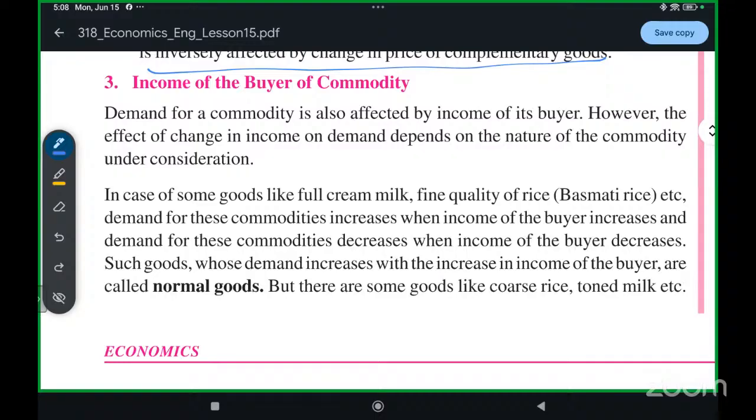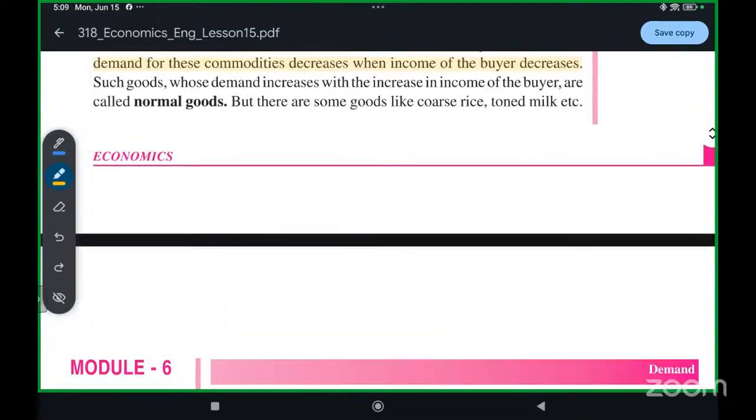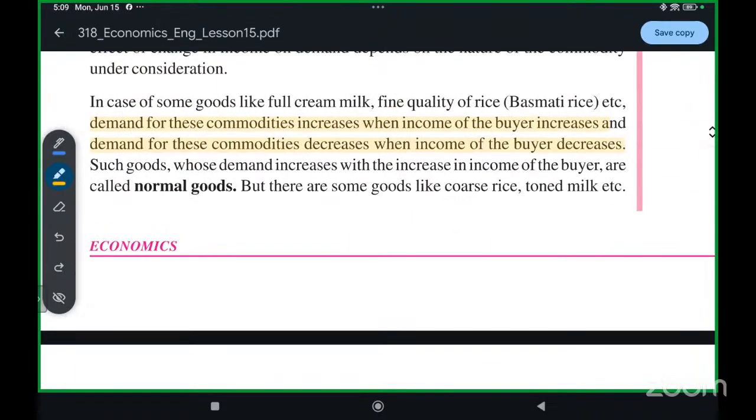But let's give this a read. In the case of some goods like full cream milk and fine quality rice, that is basmati rice, the demand for these commodities increases when the income of the buyer increases, and decreases when the income of the buyer decreases. Such goods whose demand increases with the increase in income of the buyer are called normal goods.